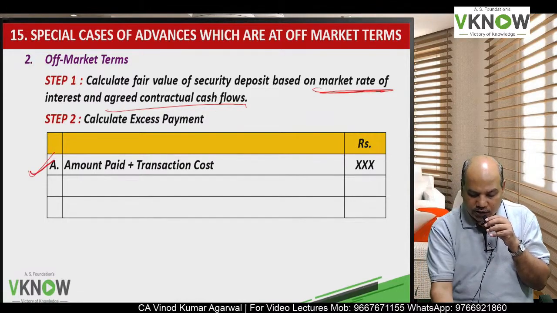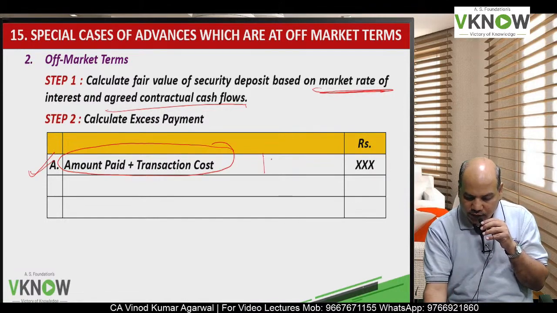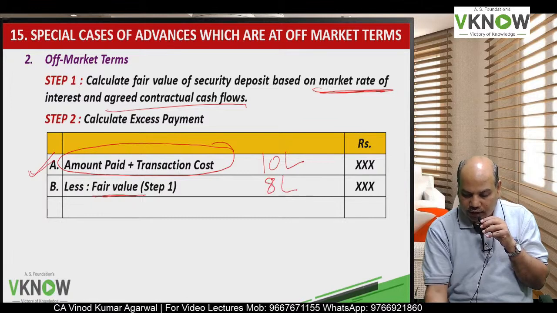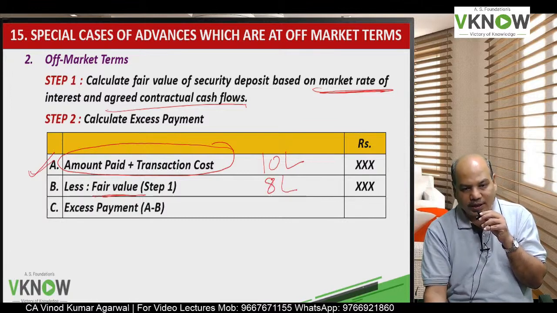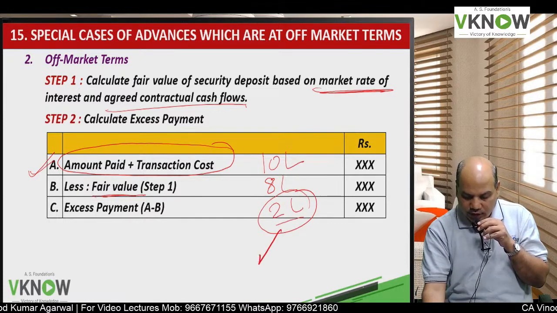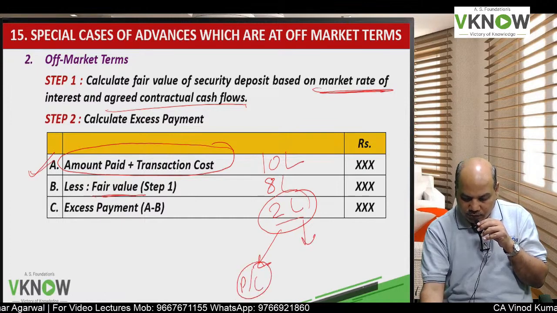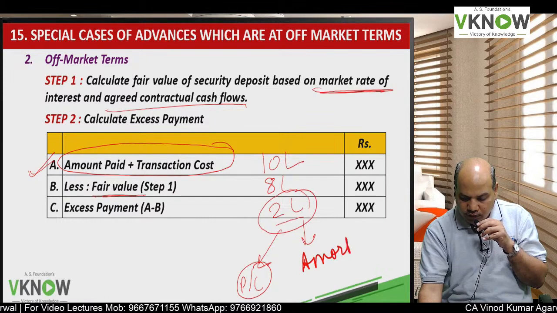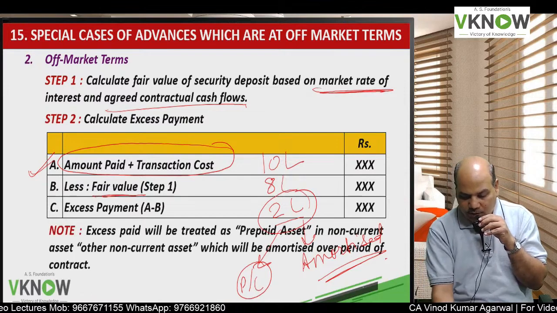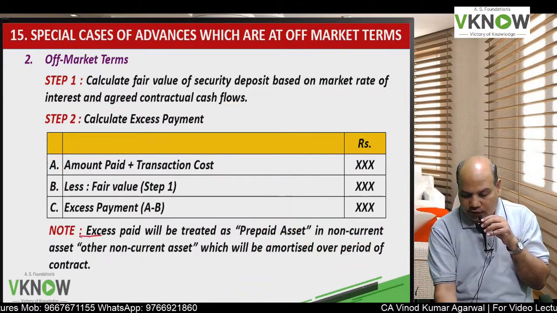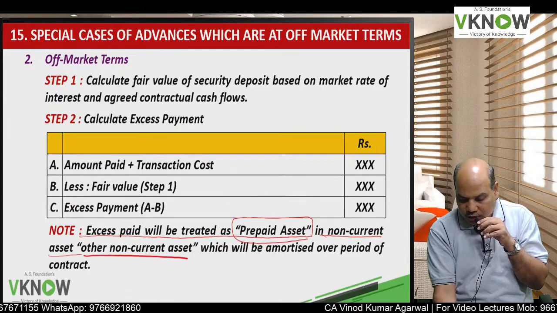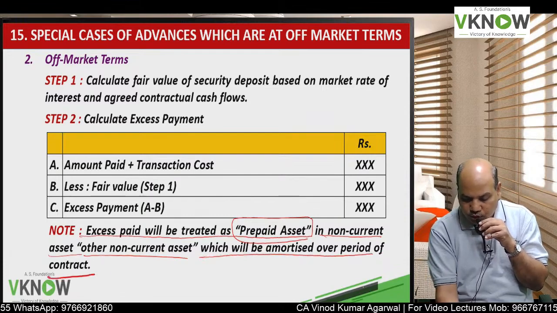The amount paid plus transaction cost is what you have given, let us say 10 lakh, and the fair value, let us say 8 lakh, present value of contractual cash flow at market rate. The difference, the excess, is 2 lakh. So either it will be recognized in P&L account or it may be amortized over the period, depending upon what is that item.